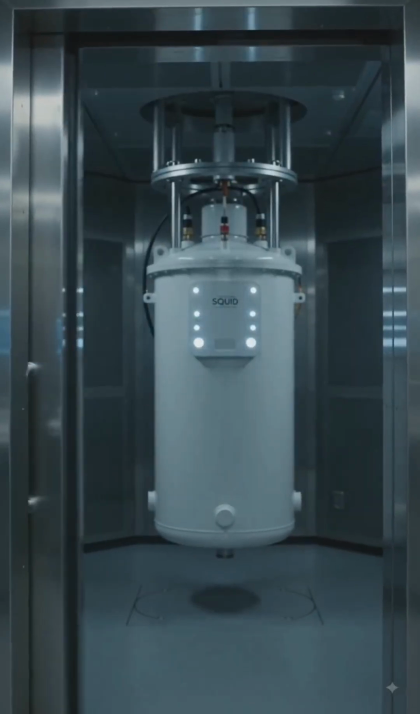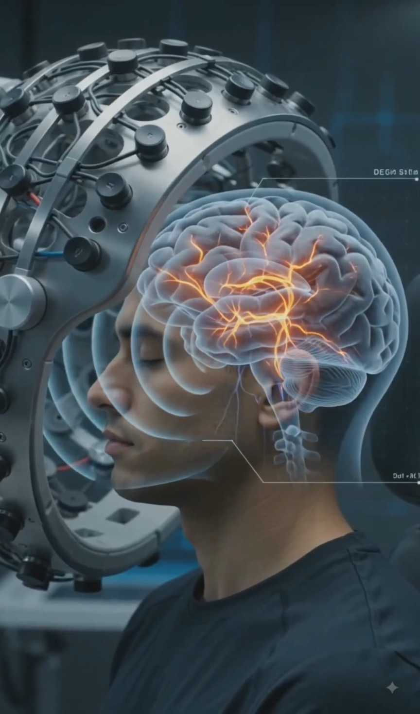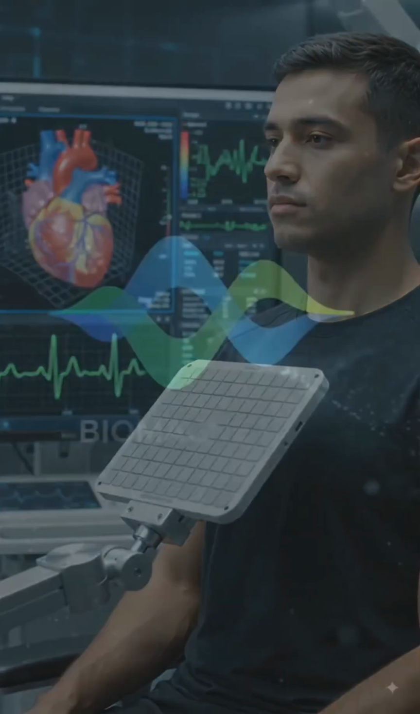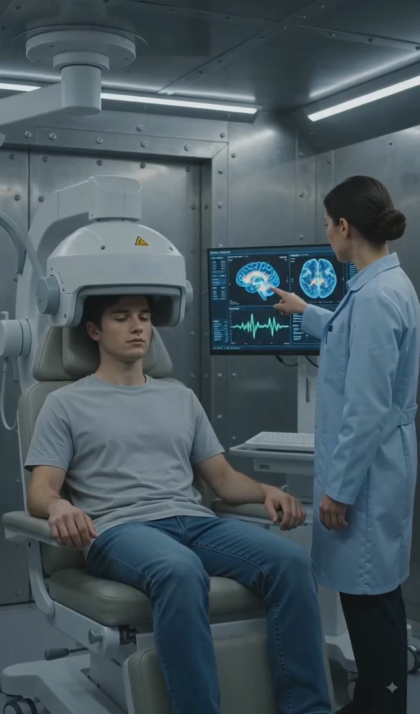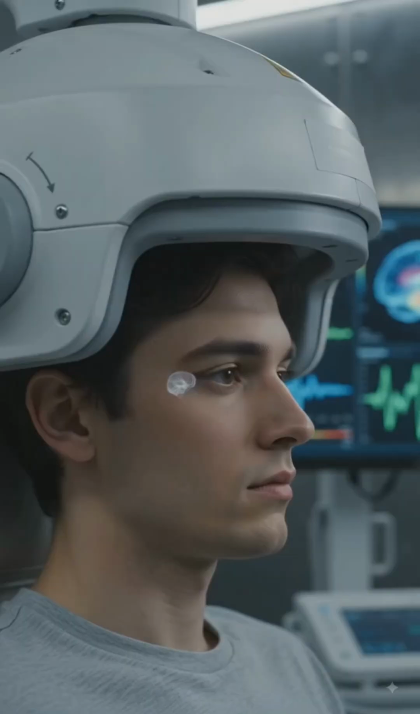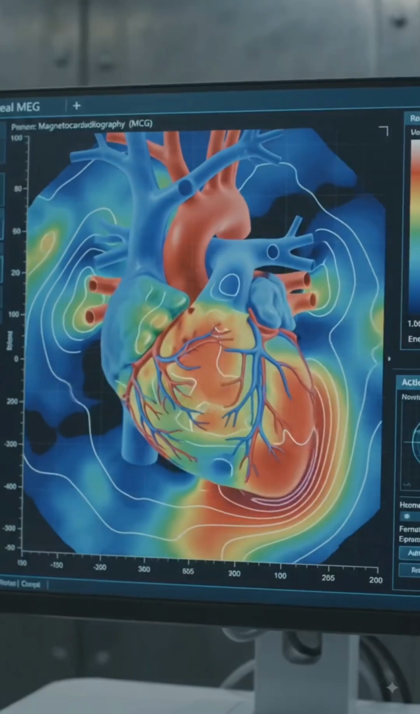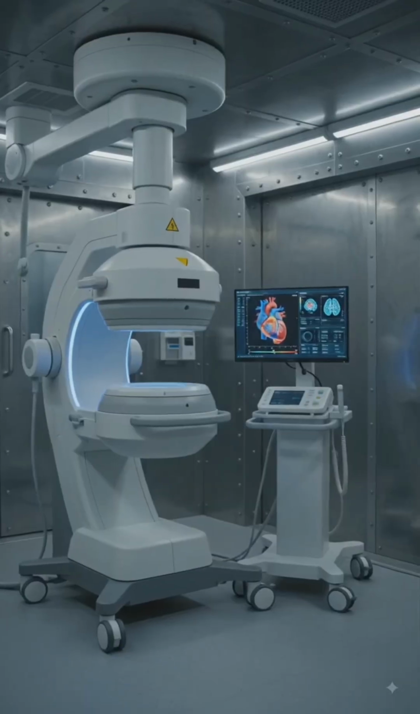The body generates weak magnetic fields. Specialized SQUID sensors measure them. MEG offers high-resolution brain maps. MCG provides a non-contact heart scan. The body generates magnetic fields. They are exceptionally weak. MEG maps brain activity, while MCG measures the heart, offering non-contact alternatives.